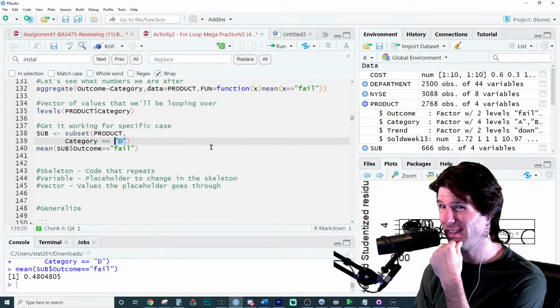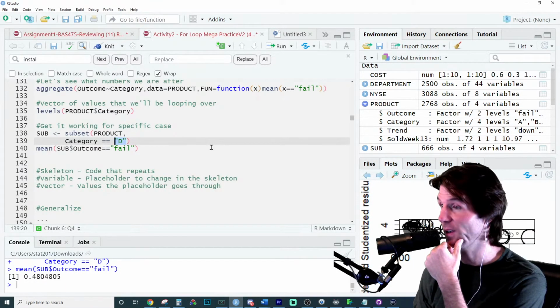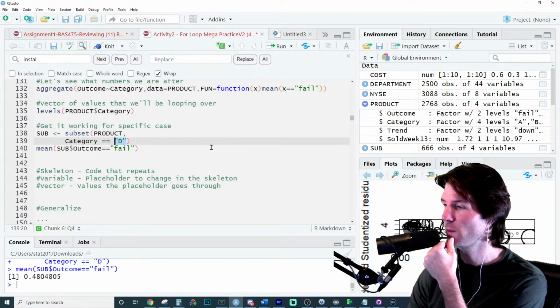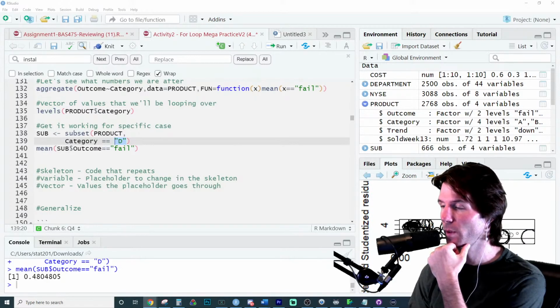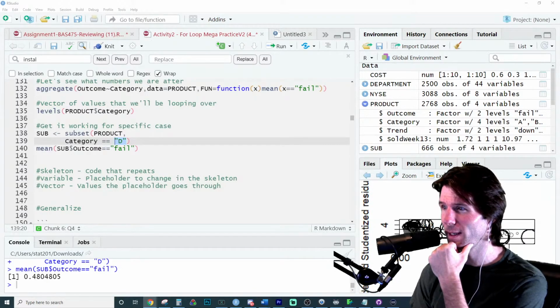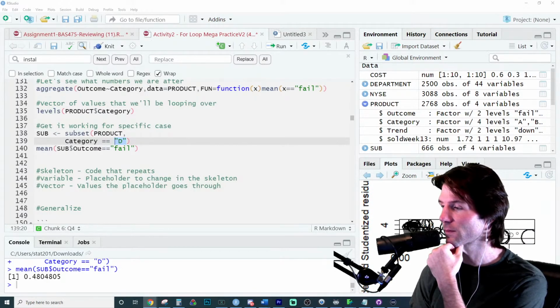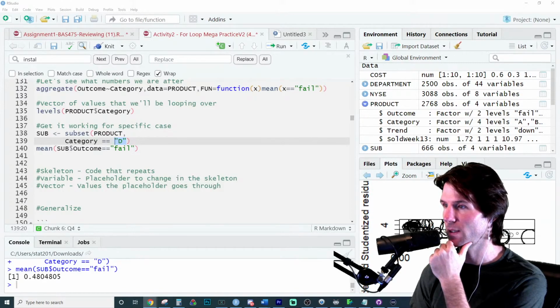Should we put a skeleton? Should we put a variable? Should we put a vector? What should we put right there? Skeleton, a variable, a vector.